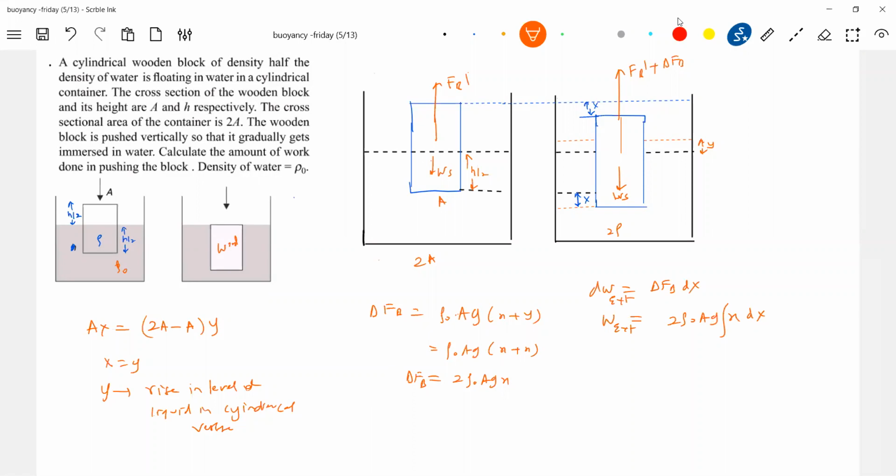Limit is very important. If you say h by 2, I think there's a problem. Any reason for that? Because as the cylinder descends X, the liquid will rise by X, no?